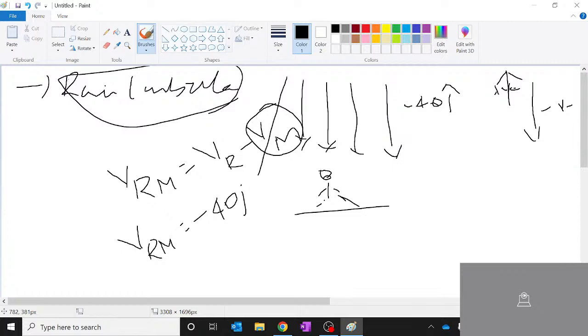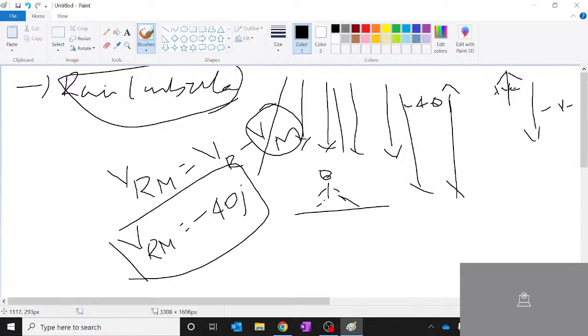It is falling straight on his head with a velocity of 40. J is nothing but the vector cap. If I have to represent it in the Cartesian plane, the velocity is coming down, minus 40 j cap. So this is the simple vector representation.